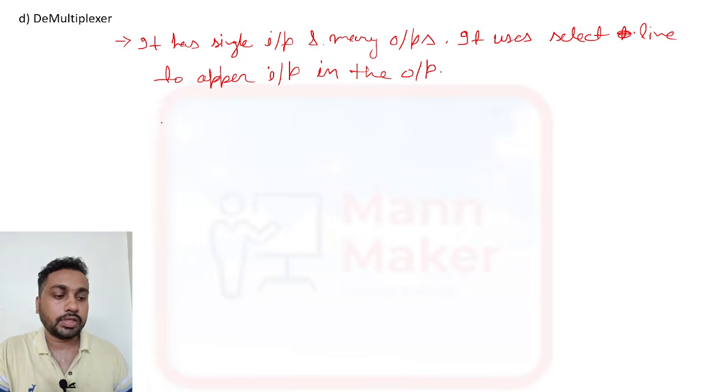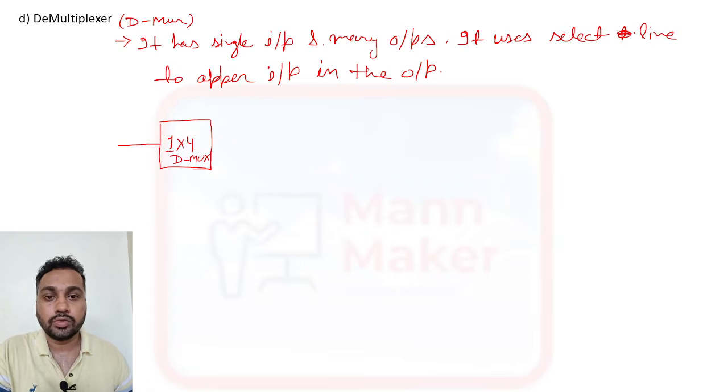Now suppose we design a 1 is to 4 demux, the opposite. It is also called a demux. Here 1 input, because it is 1 into 4, and on this side we require 4 outputs: Y0, Y1, Y2 and Y3.